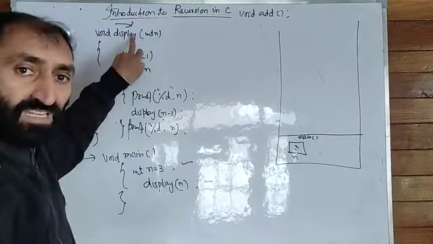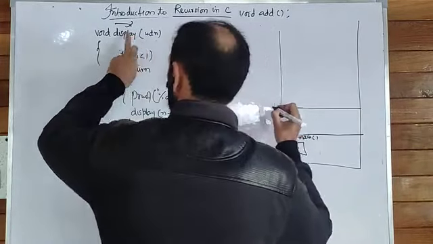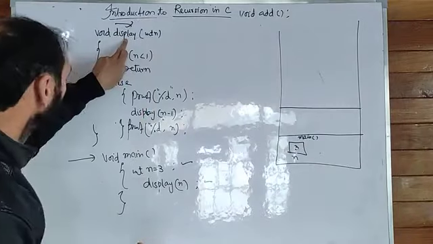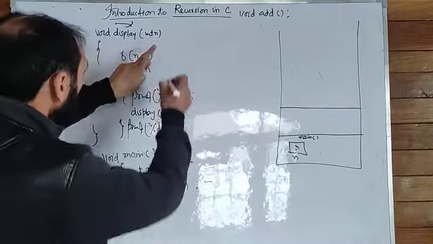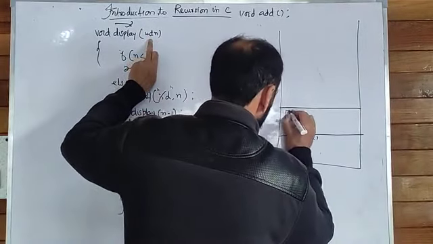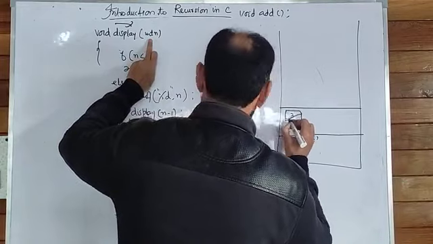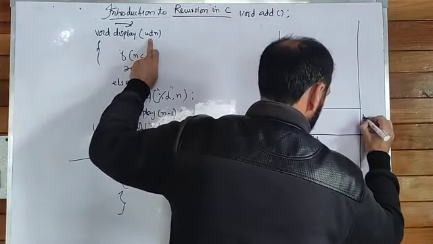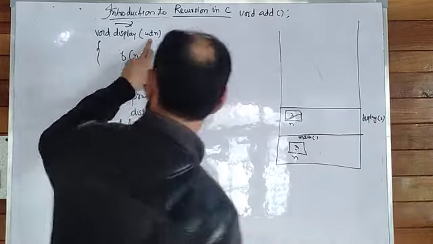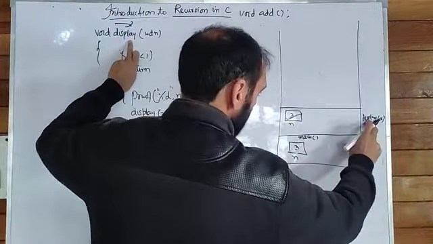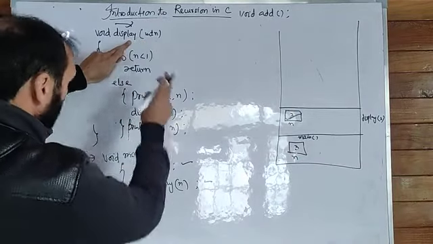Obviously, some memory frame will be allocated for this display function as well. Display int n for 3. That means it also has a variable n, a copy of this n, and 3 is stored in it. This is display 3, because on execution of this line, display 3 is going to be called.